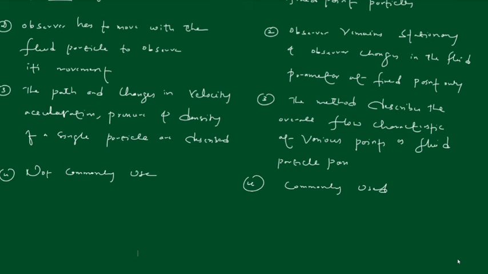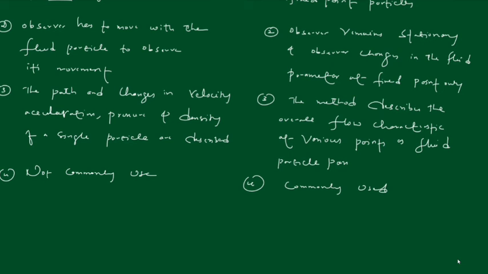In Lagrangian, the observer has to move with the fluid particle, but in Eulerian, the observer remains stationary. In Lagrangian, the path and changes in velocity, acceleration, pressure and density of a single particle are described, but in Eulerian, the method describes the overall flow characteristic at various points as a fluid particle passes.